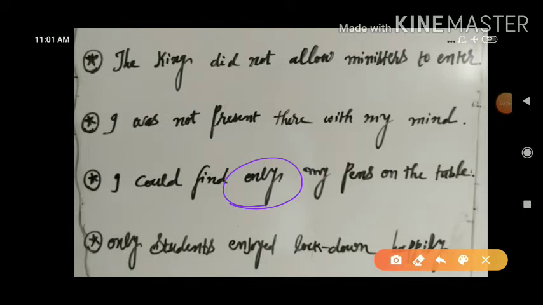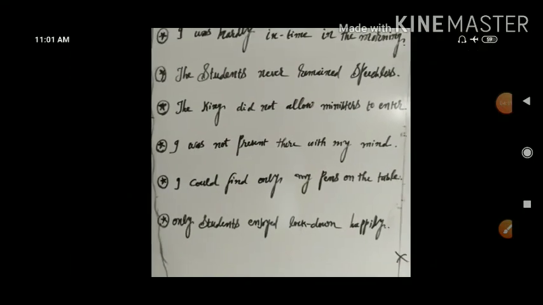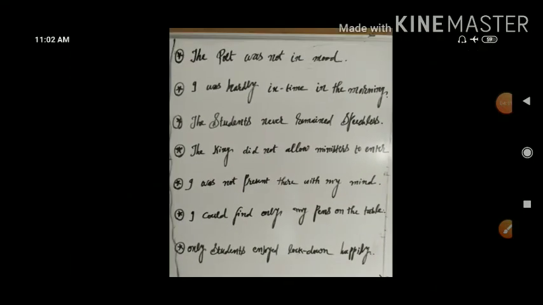And next to that one, once again only structure is there. Only students enjoyed lockdown happily. These many sentences I give you. You do one thing, you try to solve all these sentences separately, and then afterwards I'll be here with you to answer and to solve it.